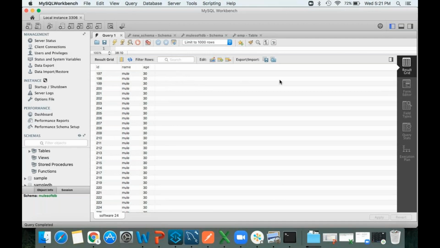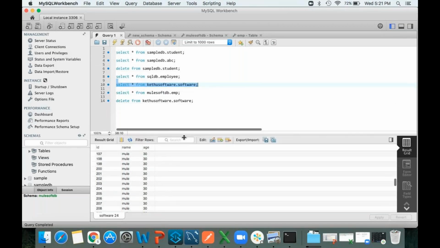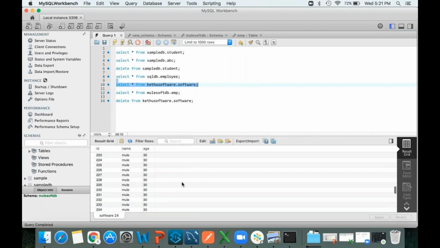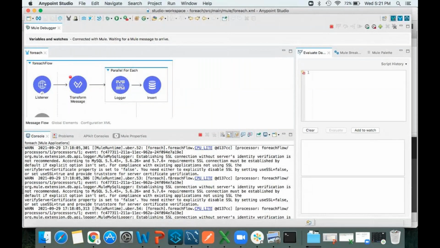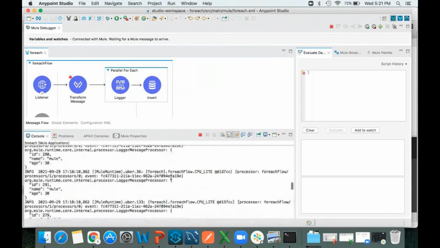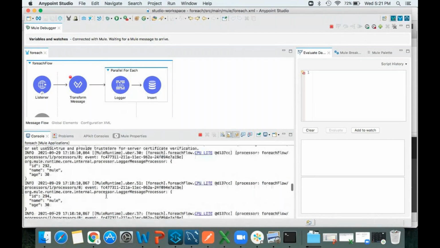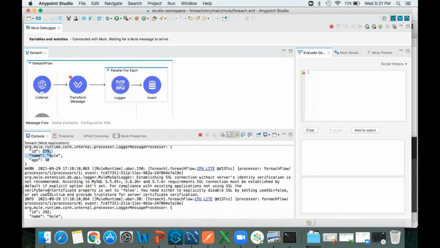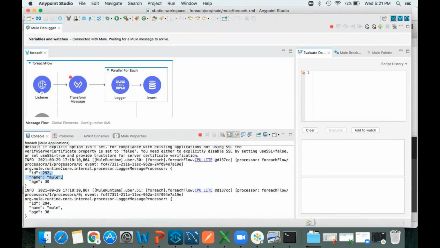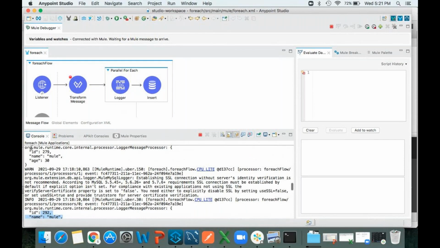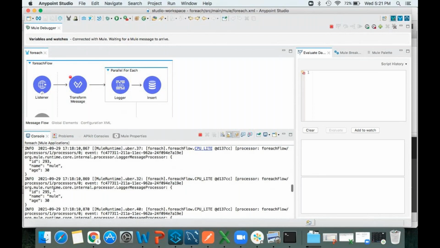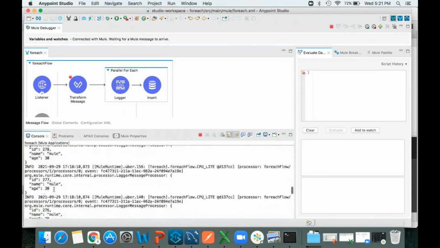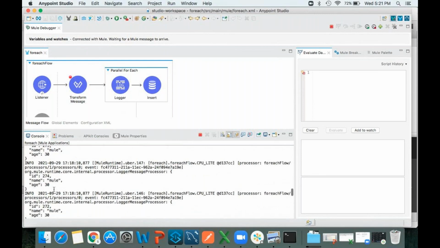Now, what is the drawback here? What is the drawback of the parallel for each statement? See, can you see here? 279 record got executed, next 292. There is a huge gap from here to here. Correct? That means records are executed parallelly, not sequentially. Clear? This is how it is going to work in real time as well.